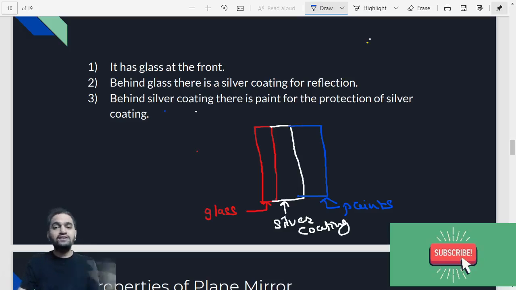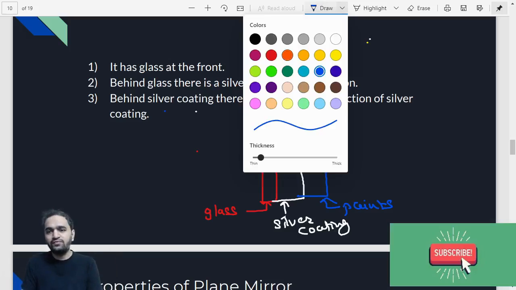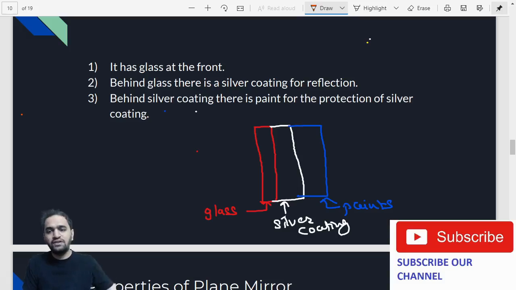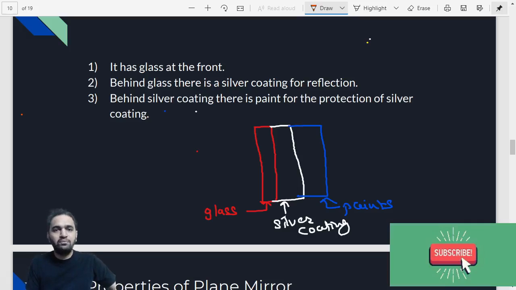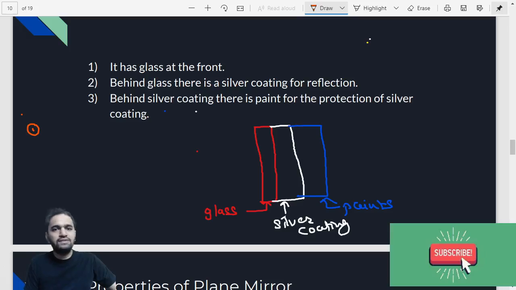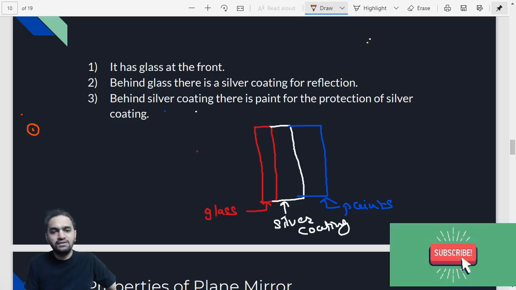Okay, but why so many layers? There must be some reason, no? Why do we have so many layers? Let us try to understand what is the function of glass, what is the function of silver coating, and what is the function of paints. Glass we already know is a transparent material, so obviously that is going to help in our mirror, but we just want to know the function of silver coating and paints.